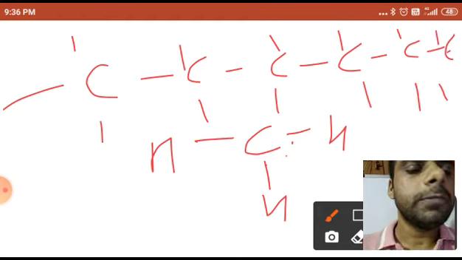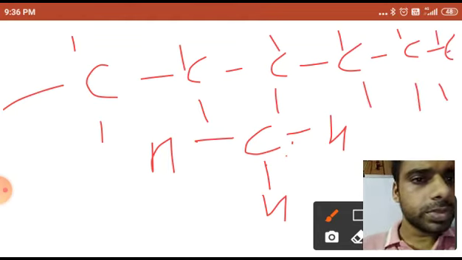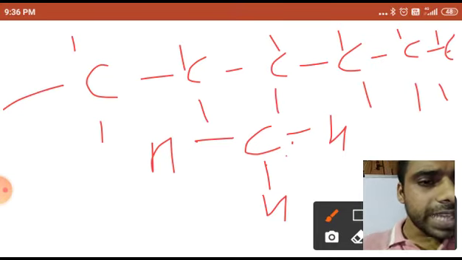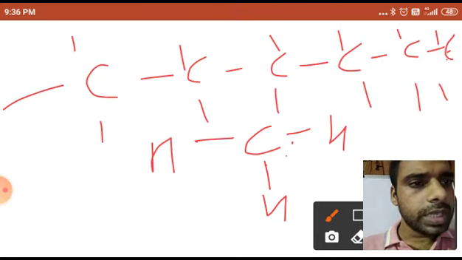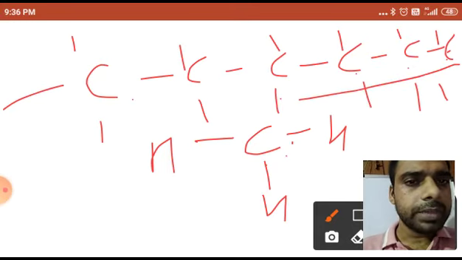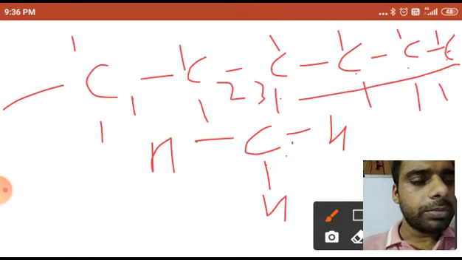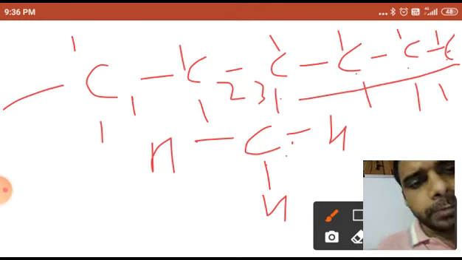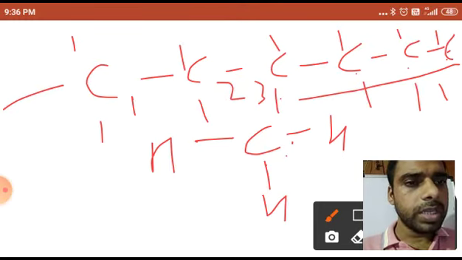Okay, so what is the name of this one? From which side do I have to count? This side 1 2 3 4, at the 4 position from this side it will come, and from this side 1 2 3. So I have told you now in the last rule, the lowest number should be given to the substituent. Okay, so here we will number from this side.